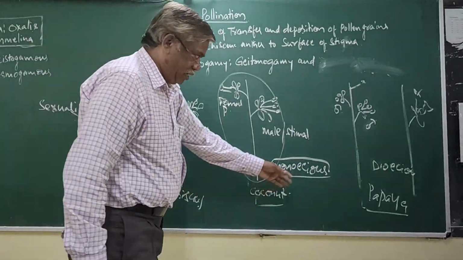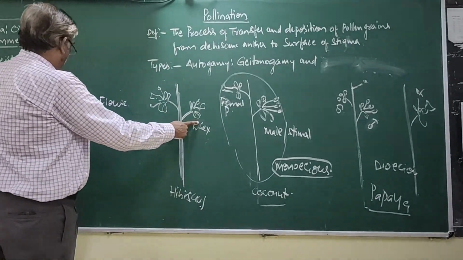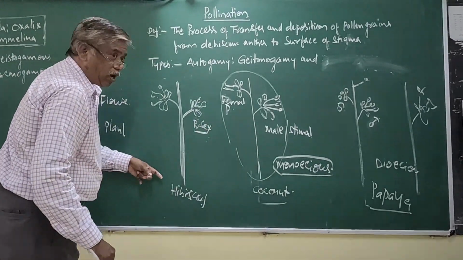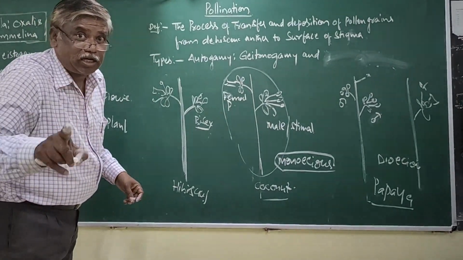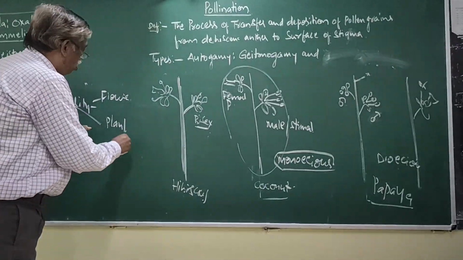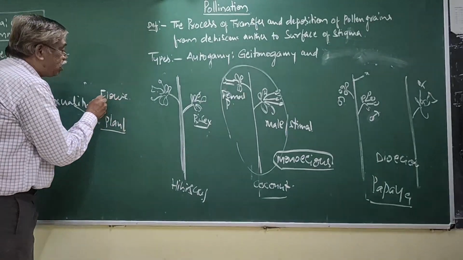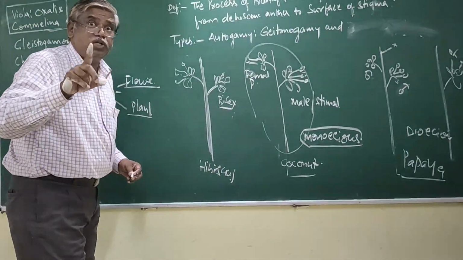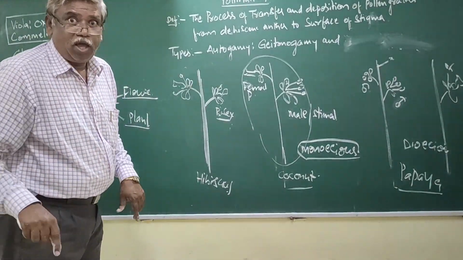Hibiscus, coconut, papaya. In hibiscus, flowers are bisexual. Plant is monoecious. Monoecious is a term applicable to the plant. Bisexual and unisexual are applicable to the flower. You should not use the terms bisexual, unisexual for the total individual.